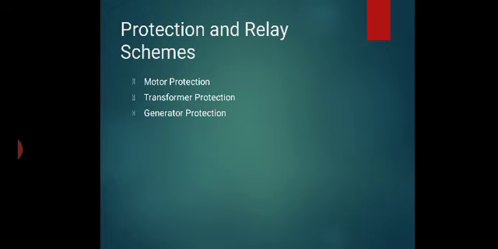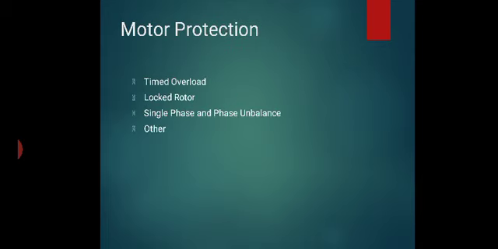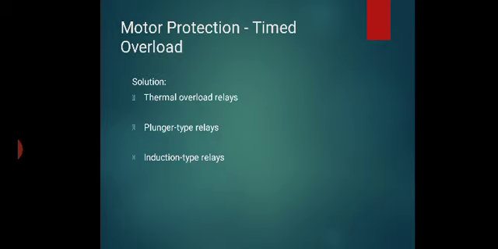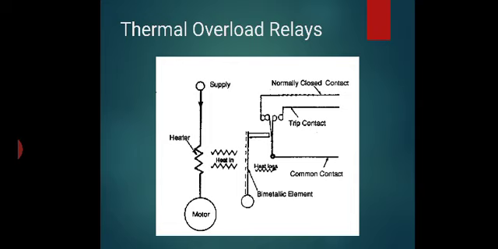Protection and relay schemes. Every piece of equipment needs protection, so there is motor protection, transformer protection, and generator protection. In motor protection, there are timed overload protection, locked rotor, single phase and phase unbalance, and other types of protection needed for the motor. Time overload relays, plunger type relays, and induction type relays are used in motor protection.